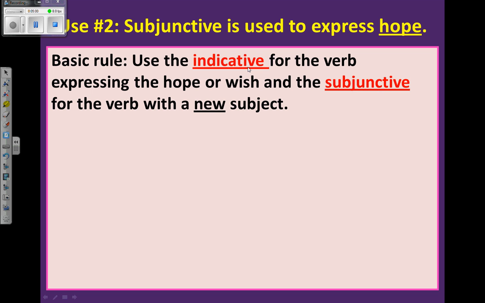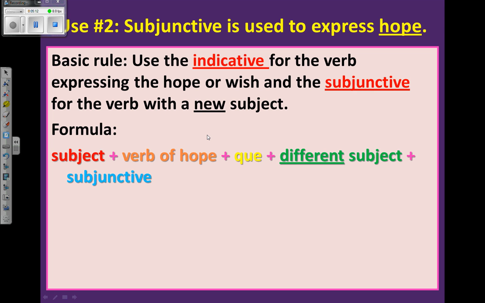So the first half of the sentence is in the indicative form, in the present tense. The second half is going to be with the subjunctive. You have to have two different subjects for each one, okay? So here's the formula. You'll need to add an extra line because I don't have enough lines for all these, but you're going to start with the first subject, okay?